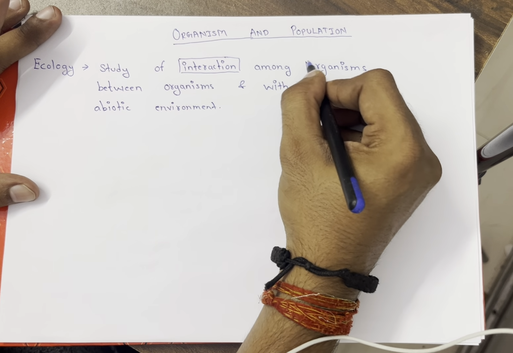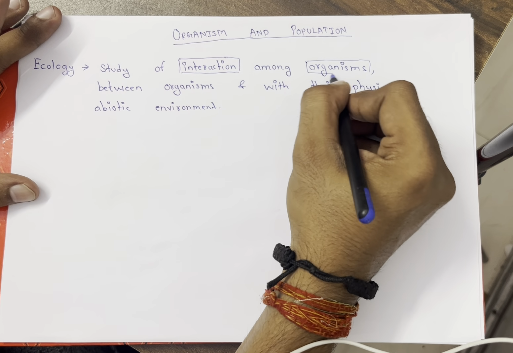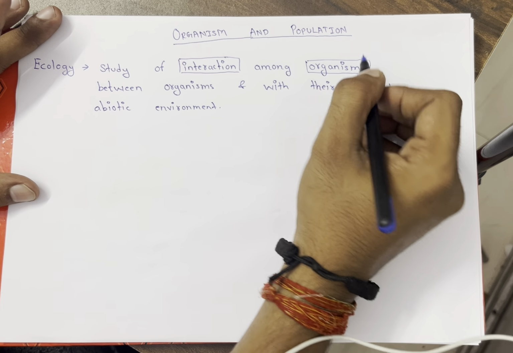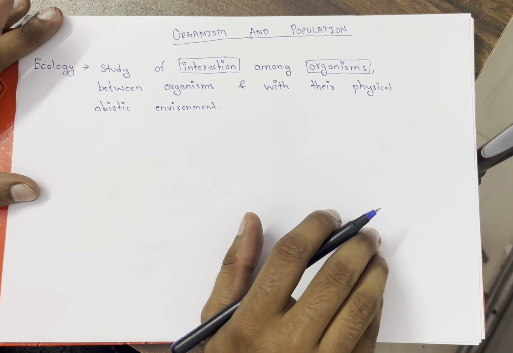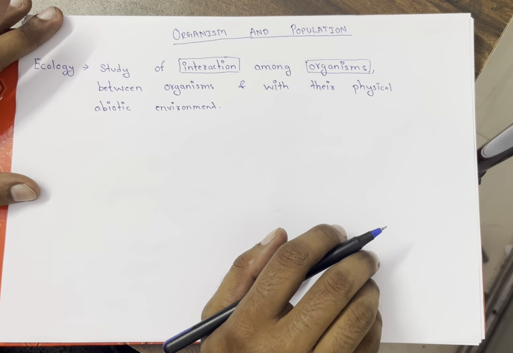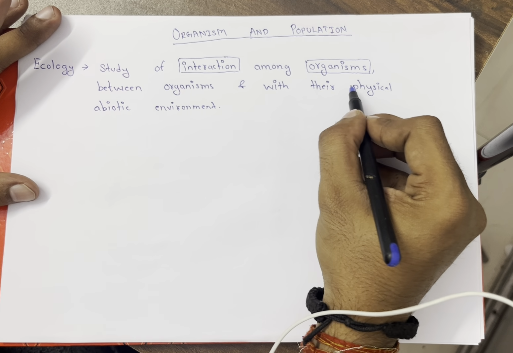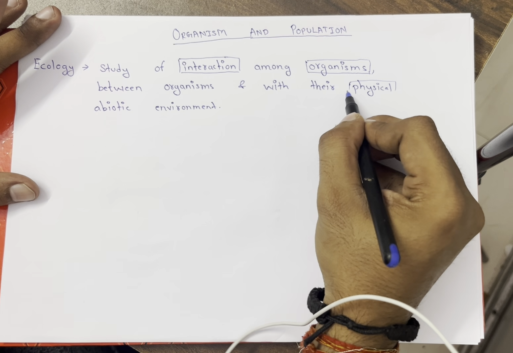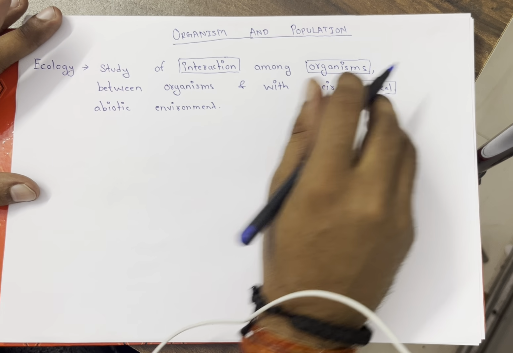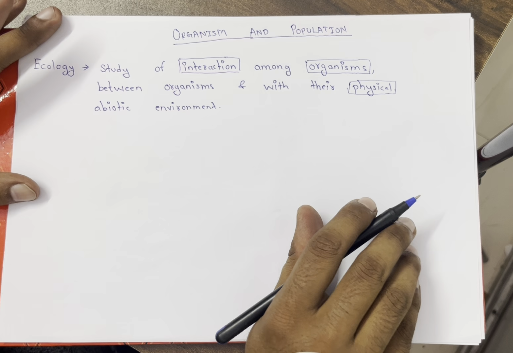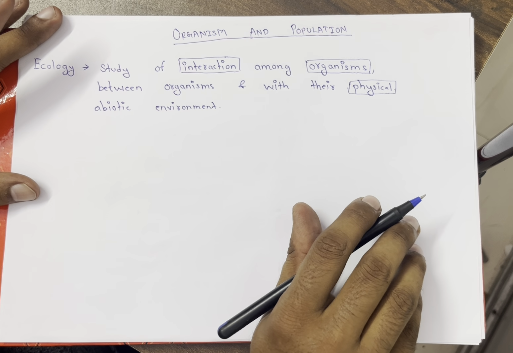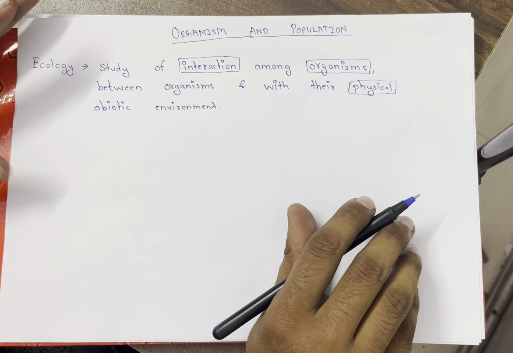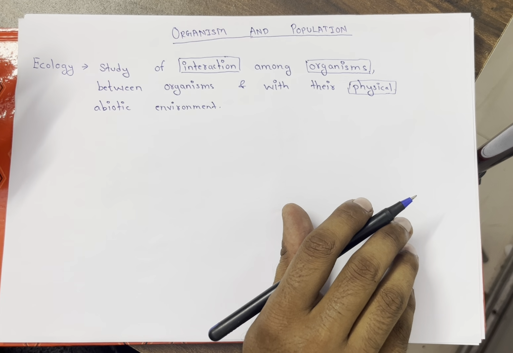So basically here organisms are interacting among themselves. It can be of the same species, and interactions can be between different species. Here we are interacting with the physical abiotic environment also. Now what is the physical abiotic environment? Here I am recording your video, and I have turned off my fan. Now my body is sweating. Why is my body sweating?